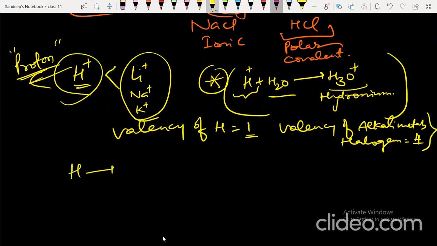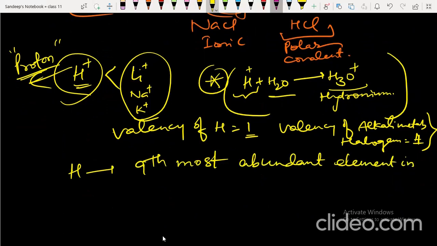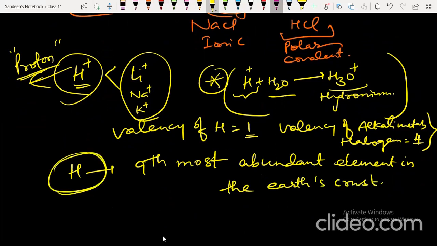Now, hydrogen is the 9th most abundant element in the earth crust. If you see all the elements' abundance in the earth crust, hydrogen comes at 9th position. Whereas it is the most abundant element in the universe, its abundance in earth crust is fairly less. That you have to keep in mind.